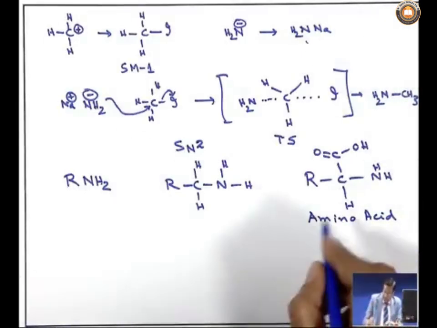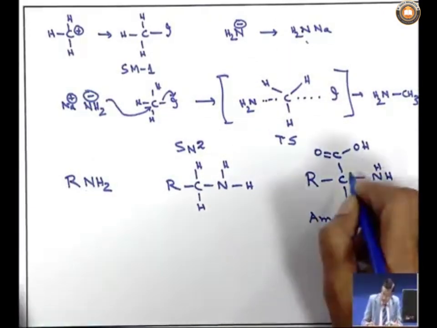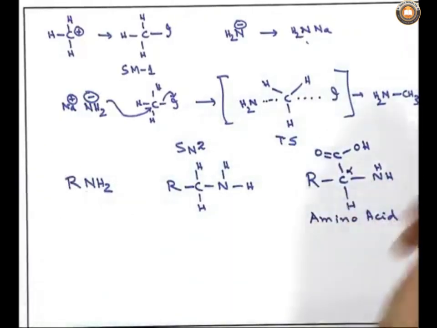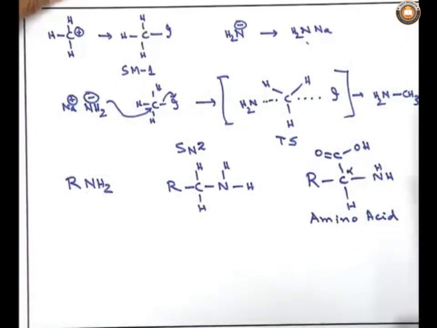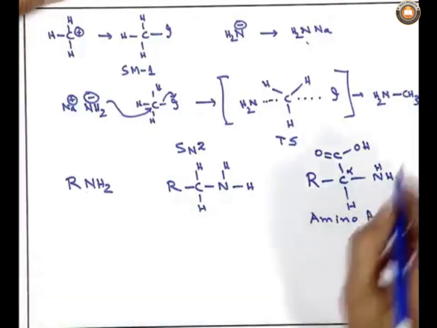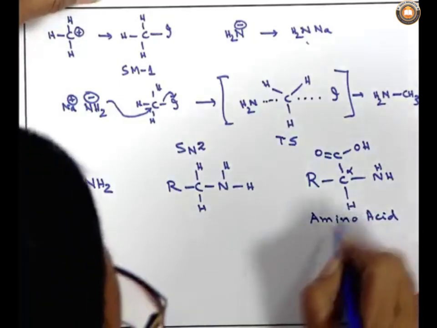What I have written is the normal trick: when the carboxylic acid group is the functional group, the next carbon is called alpha, the next to next carbon beta, then gamma, and in that way we can go up to omega. Based on that, depending on whether the amino group is substituted at the alpha, beta, gamma or delta position, we call it alpha amino acid, beta amino acid, gamma amino acid, delta amino acid, up to omega amino acid. These amino acids are a very important class of compound, and this will be called alpha amino acid.